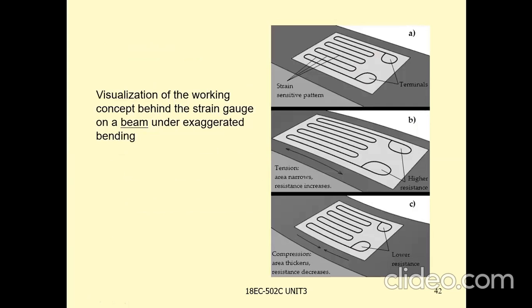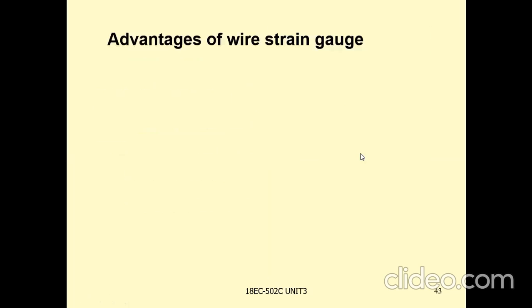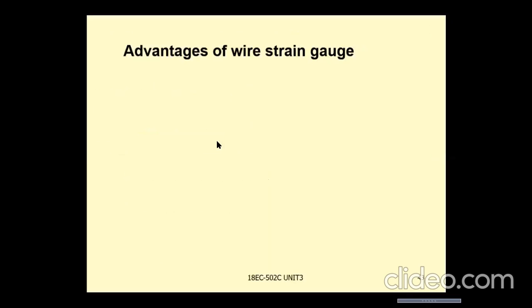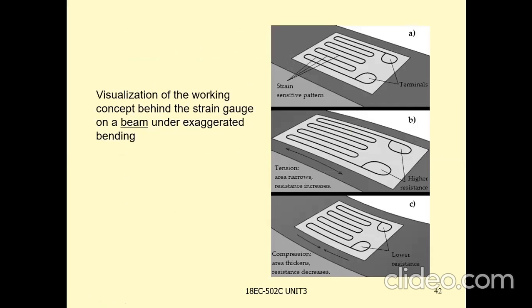See here, a visualization of the working concept. This is the wire strain sensitive pattern, right? These two are the terminals. If these two terminals are compressed, that means the area narrows. You can see here the area is reduced.